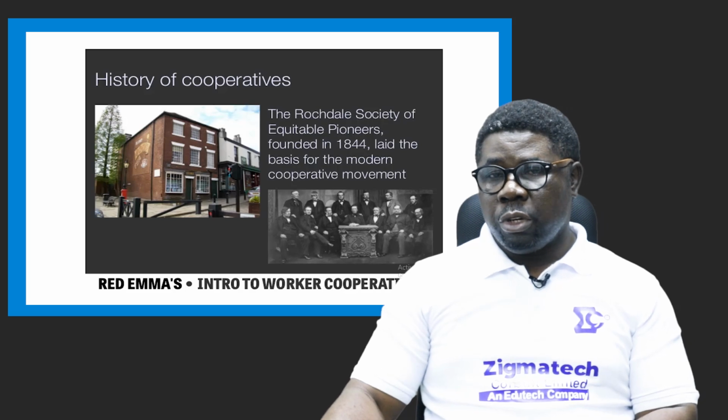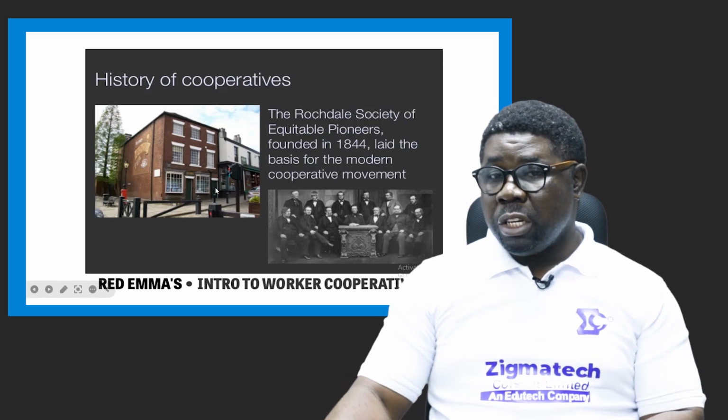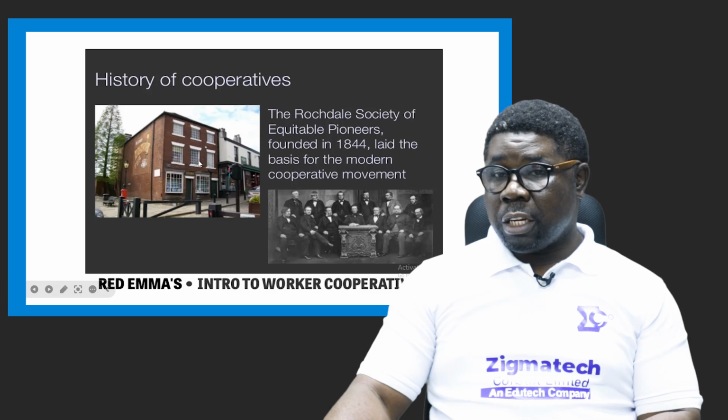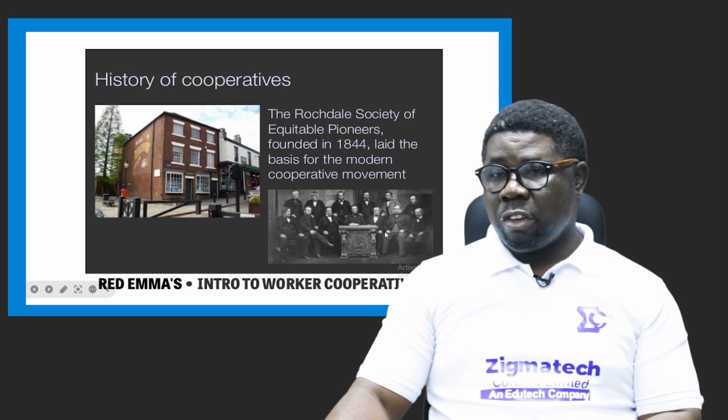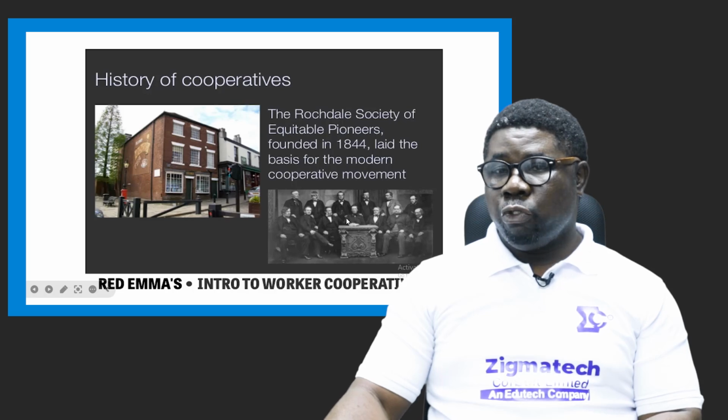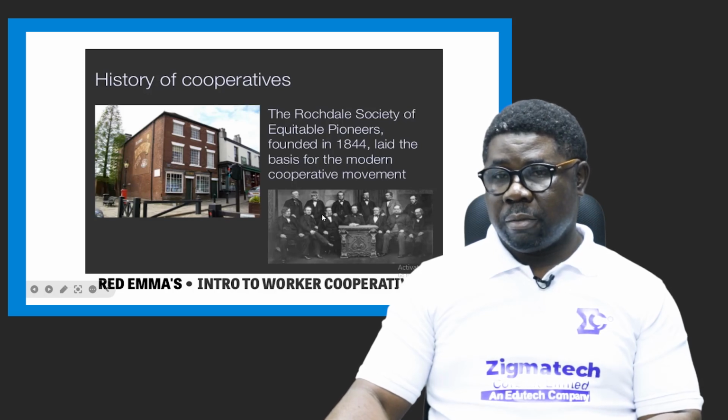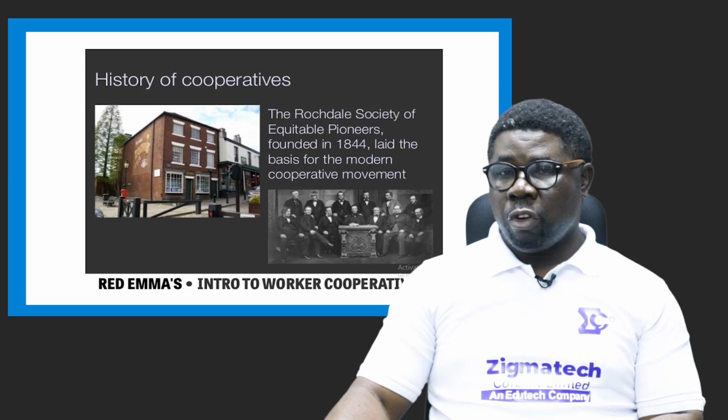Now you can see this is the building, olden days, very beautiful in that time. Look at them. These are just a handful of them, 28 weavers, founding the Rochdale Cooperative Society.